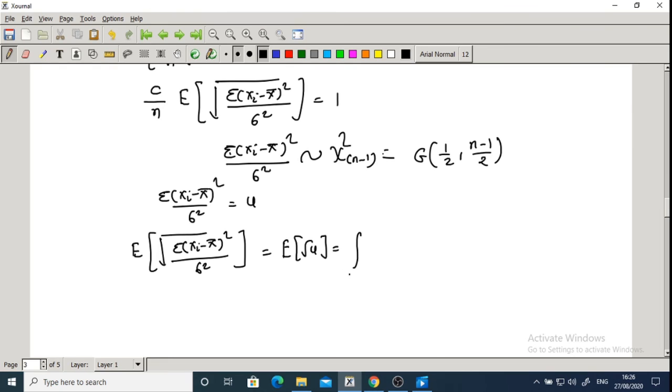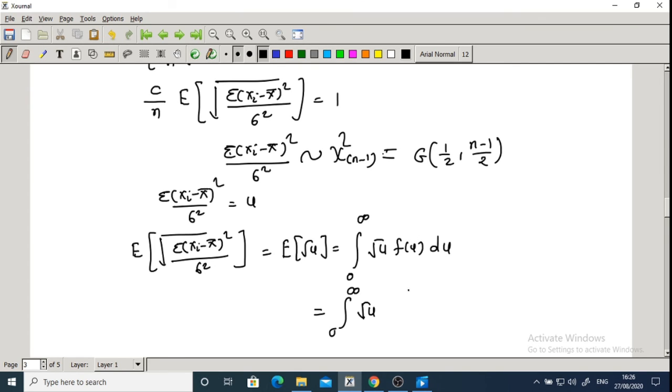Which is equal to integration from 0 to infinity, since the range of the chi-square distribution is 0 to infinity, of square root u f of u du, where u is chi-square with n minus 1 degrees of freedom.